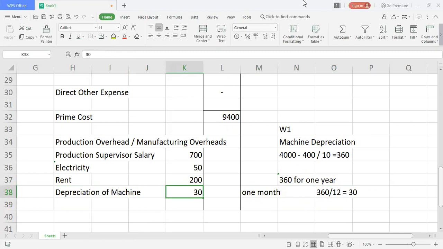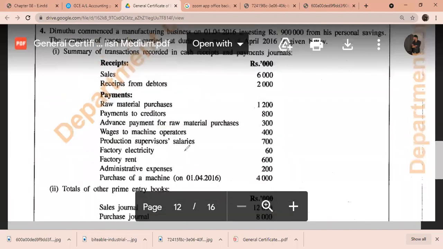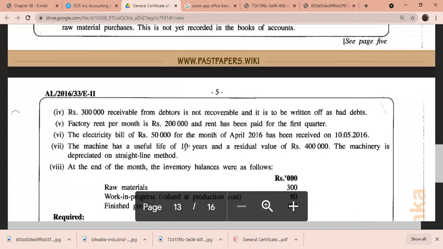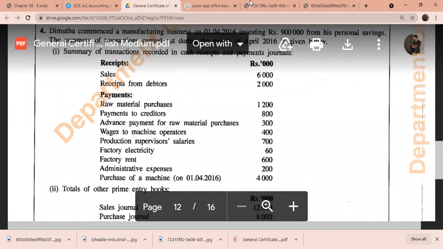So we have recorded almost everything related to manufacturing. Do I have any other stuff? I just have a look at the statement. I think no, everything is perfect. So we have recorded perfectly. So then we need to finalize the manufacturing account now.